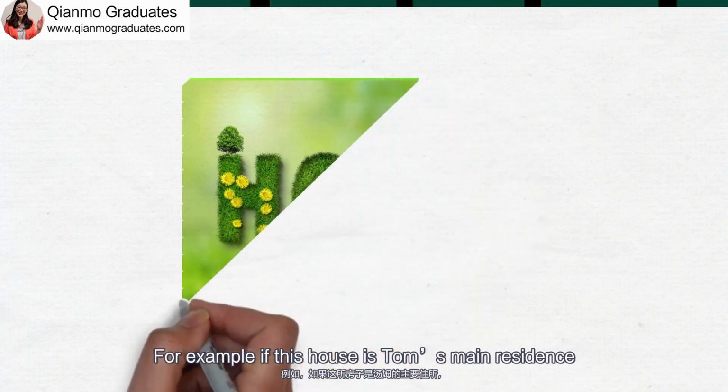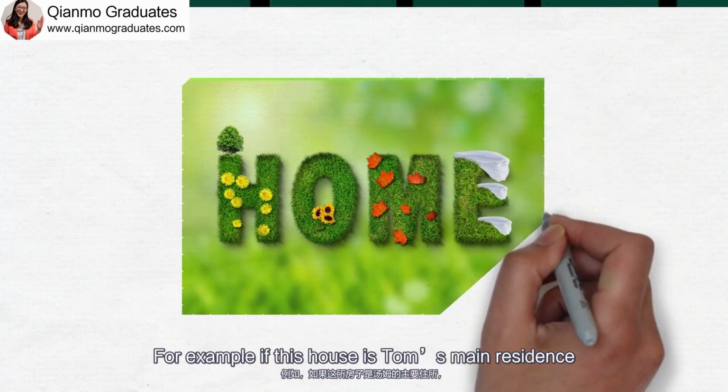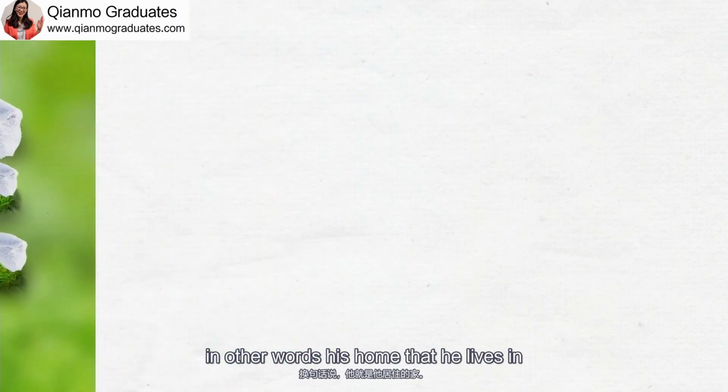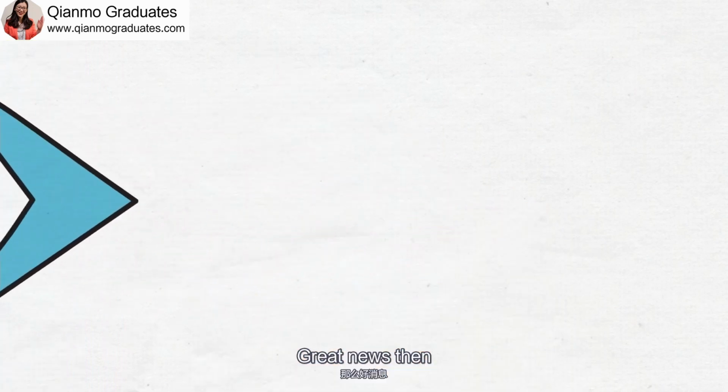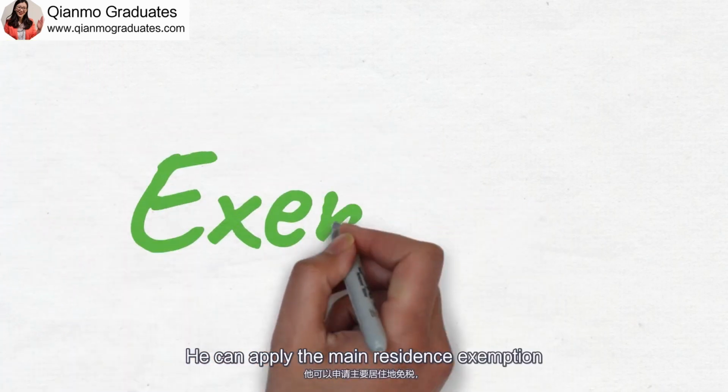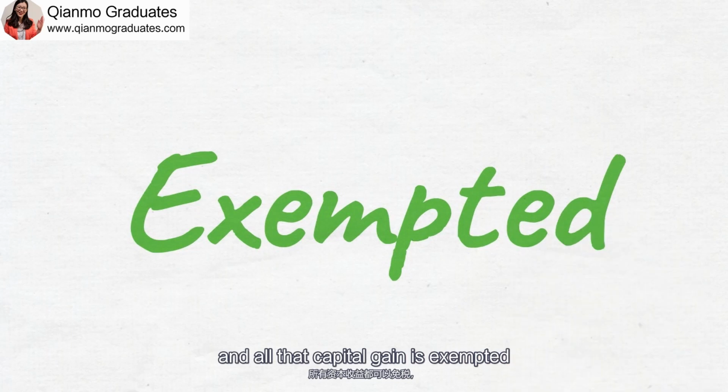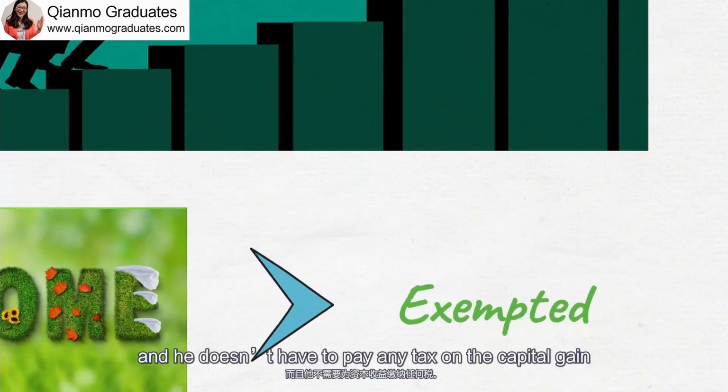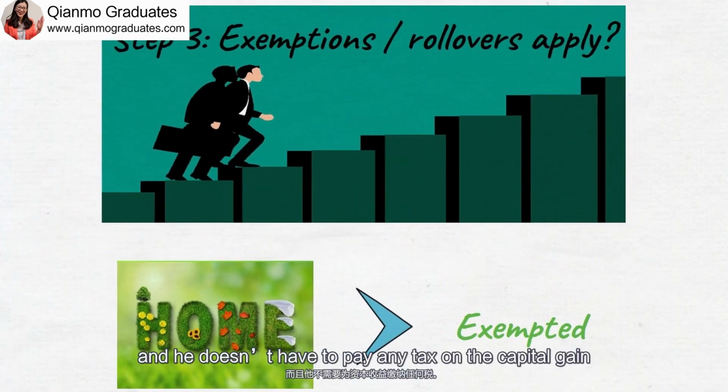For example, if this house is Tom's main residence, in other words, his home that he lives in, great news then. He can apply the main residence exemption and all that capital gain is exempt. And he doesn't have to pay any tax on that capital gain.